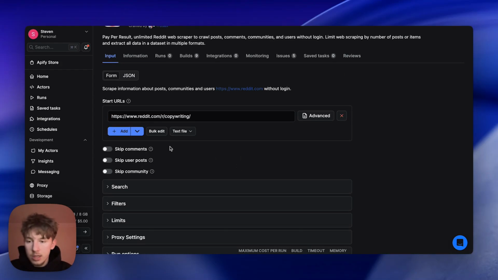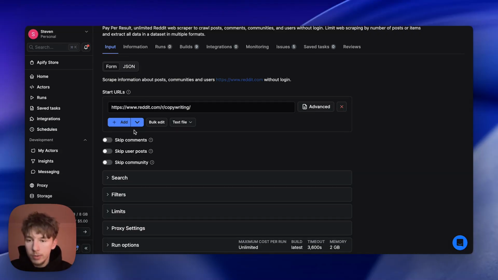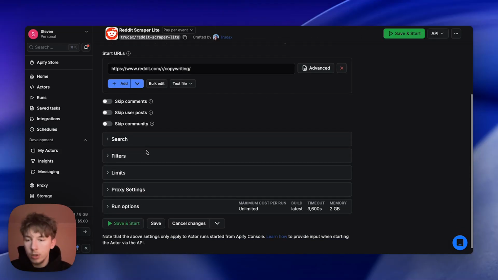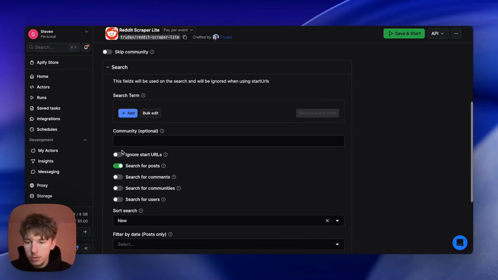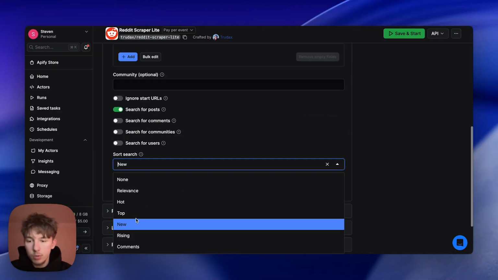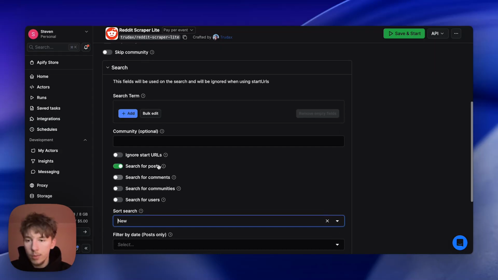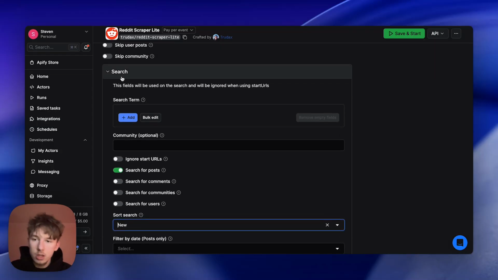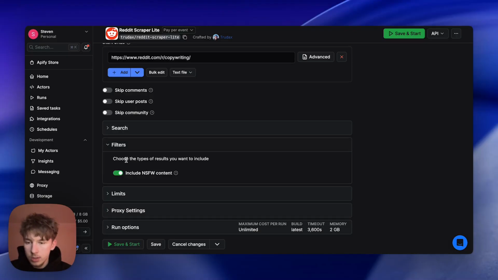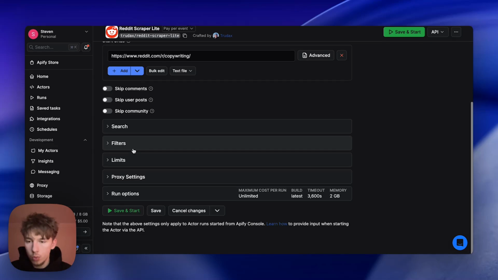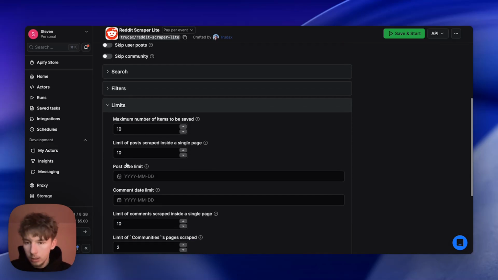So what we're going to do is go through this. We've got the copywriting Reddit community here. We'll go through these and have a look real quick. You can use start URL, search for new. We can even do popular if we want to, right? We're just going to keep it as new, to see what's up to date at the moment. Leave it as search terms if you'd like, if you're looking for something specific. Filters, we are not going to include NSFW content. No. Okay, anyway, sorry about that.